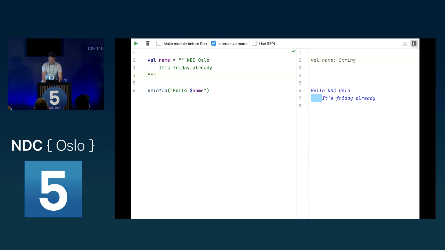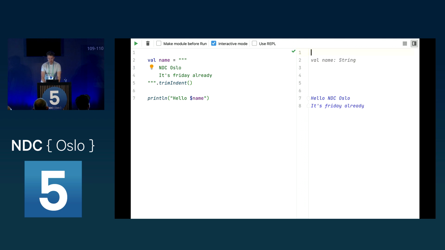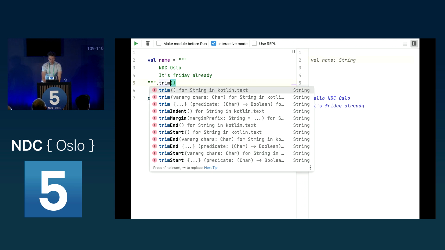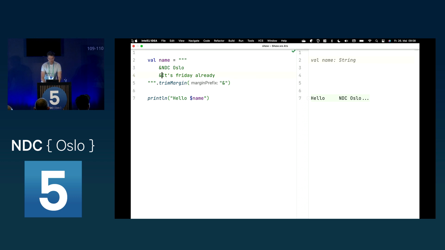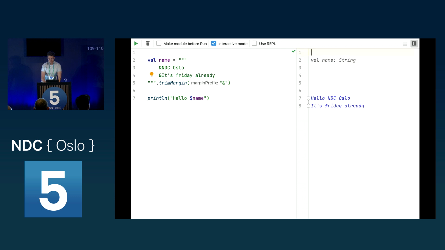To fix this, we can say trim indentation, and Kotlin then tries to figure out how to indent this, but because we started here not on a new line, it doesn't know how to do this. But if we change this here, now it has removed the indentation. You can also use, for example, trim margin and create a prefix yourself, then use it like this to prefix your code. So this is how you can use multi-line strings. Of course, in there you can also use your $ sign to access the variables.